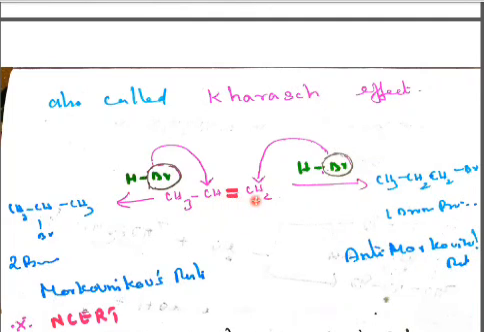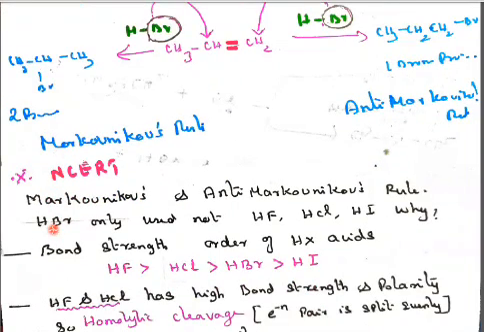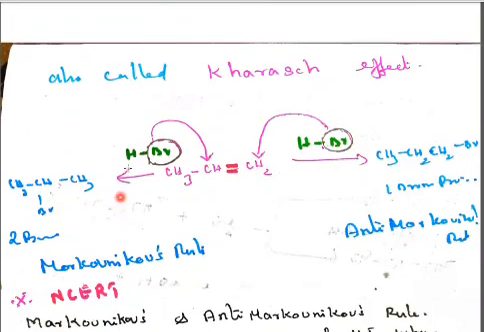CH3, CH double bond CH2 is the reactant with HBr. Here HBr is attacking. If the negative part attacks the carbon with more hydrogen, it is the anti-Markovnikov rule, and we get 1-bromopropane. If this Br attacks the carbon with the least hydrogen, it follows the Markovnikov rule, and that is called 2-bromopropane.